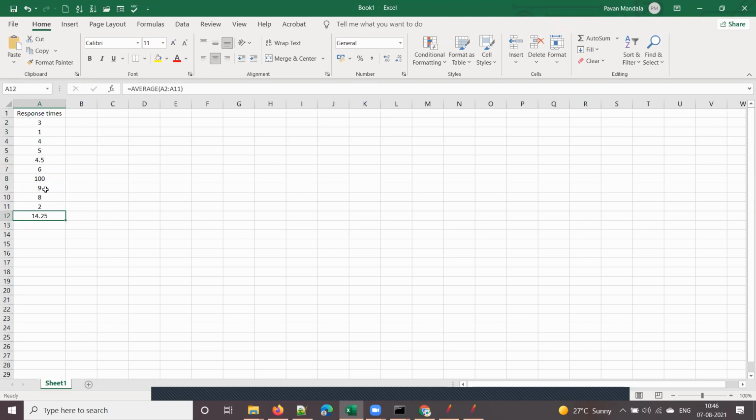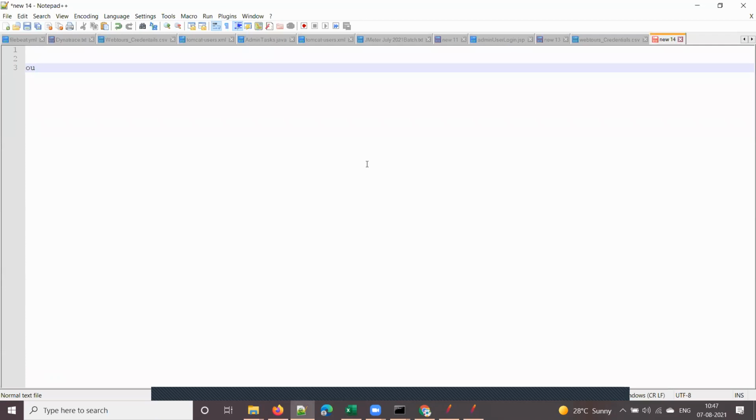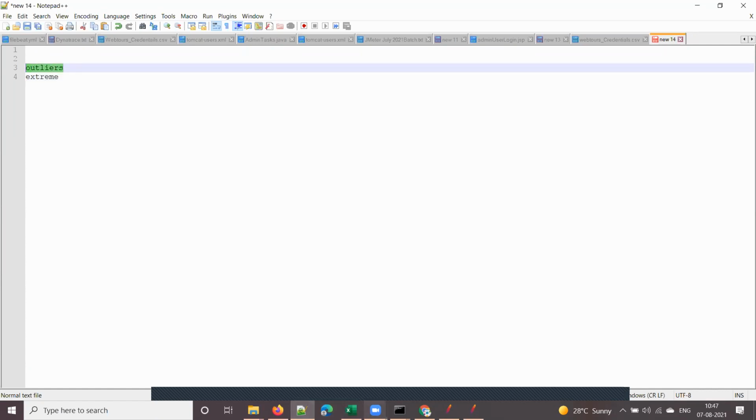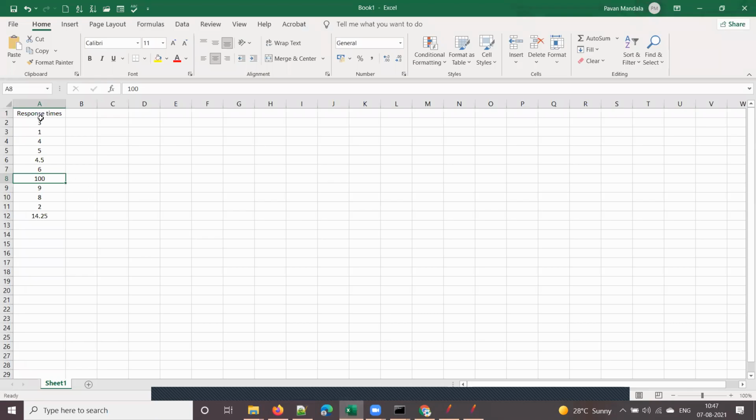We call these extreme values or outliers. These are called outliers, meaning extreme high values. Now, out of these 10 values, you can see the count here.